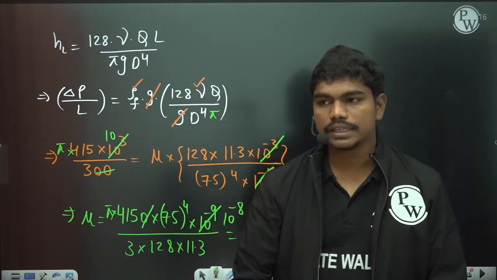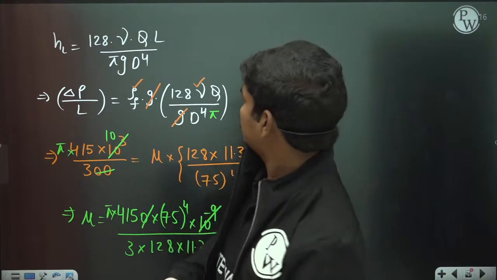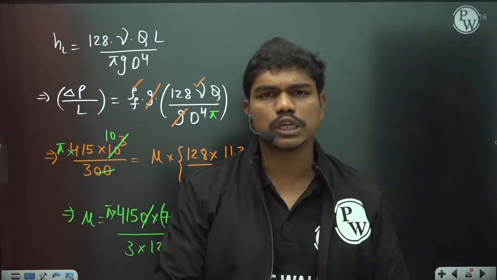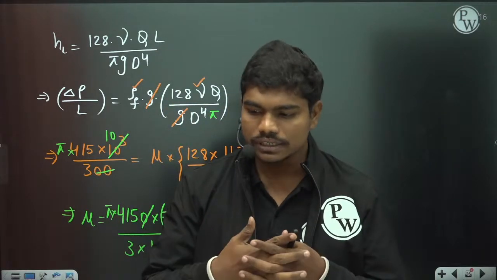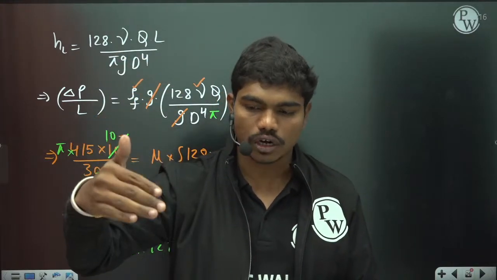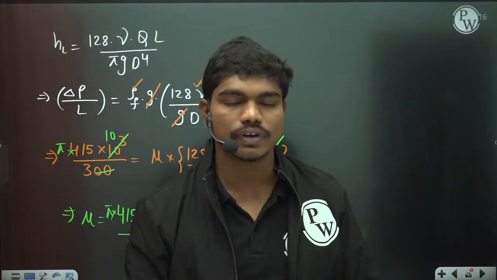So you might have observed one thing, generally people try to remember this formula, 128 nu q L by pi g d power 4. I think there is also one more formula with some 32, correct, if you remember. But generally, during teaching of the class, even I teach that if this is given 32, we have some short formulas, but honestly speaking, all these formulas are not very easy for you to remember.